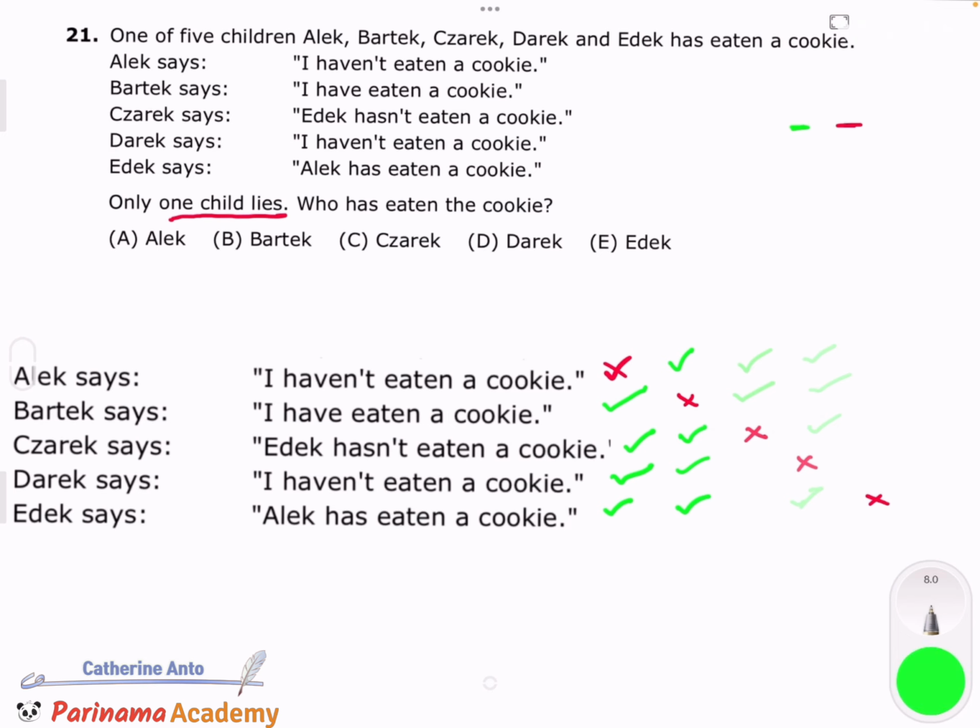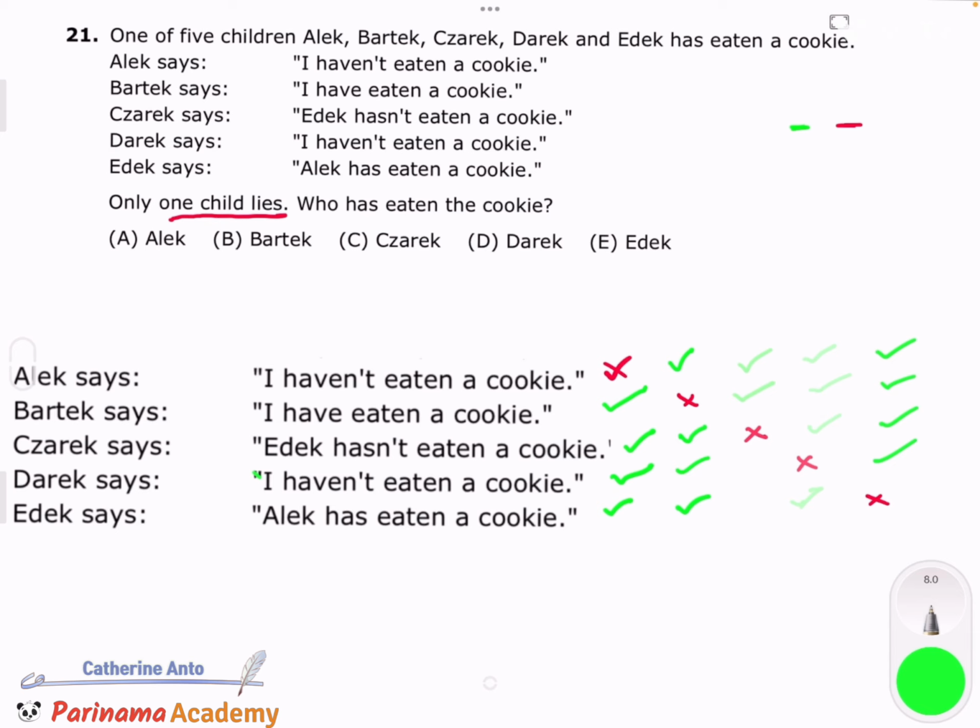So that must mean that Edith is lying, but let's also make sure. So, we know that Alec hasn't eaten the cookie. Bartek says, I have eaten a cookie. And then Zarek says, Edith hasn't eaten a cookie, which means Edith hasn't eaten a cookie. And then Derek says, I haven't eaten a cookie, which is the truth. And then Edith says that Alec has eaten a cookie, which is a lie. Because if that is a lie, that means Alec hasn't eaten a cookie, and that doesn't cross with Alec's statement, because he also says, I haven't eaten a cookie.